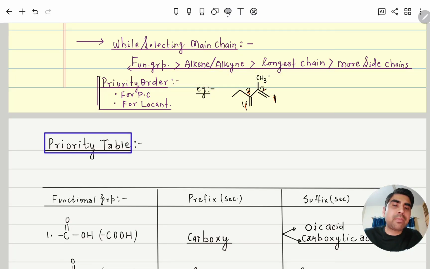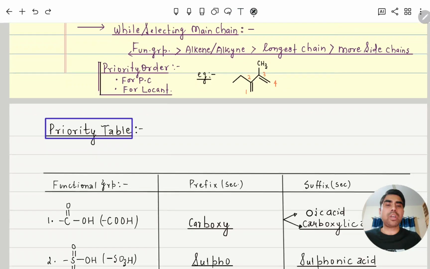So if it is coming the same, then we will give priority to the locant also. Then it is 2 methyl, and along with that, no, I am sorry, here this one also is a locant. So here the locant is 2 comma 3, and from this side also 2 comma 3. So better we give priority to the one that is alphabetically senior. Then it is correct. Then we will write 2-ethyl, 3-methyl and buta-1,3-diene. Okay, next we will study the priority order.